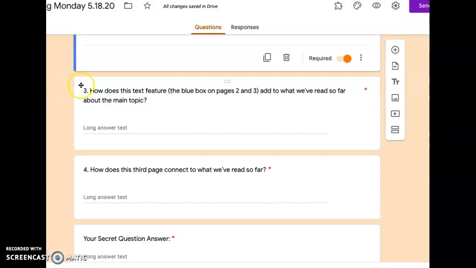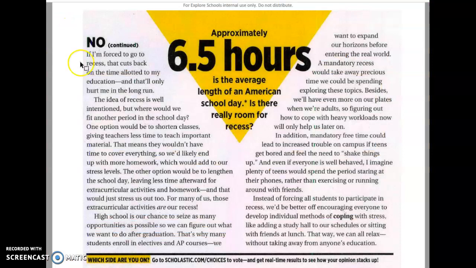Here's a good spot to answer question number 3. How does this text feature, that blue box on pages 2 and 3 that we just read, add to what we've read so far about the main topic? Go back and take a look at that text feature. What does it add to your understanding about this topic? Let's continue reading. We're now at the top of page 3.